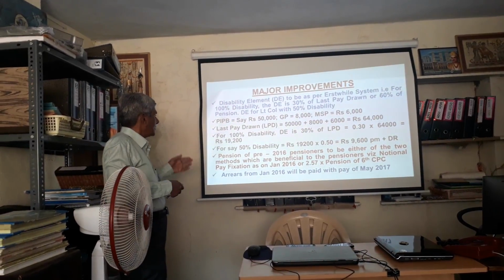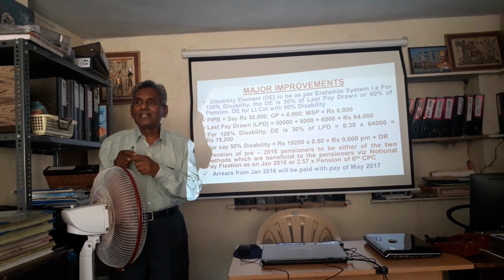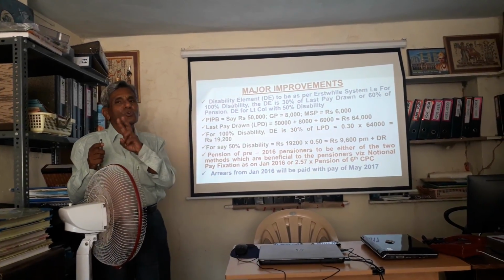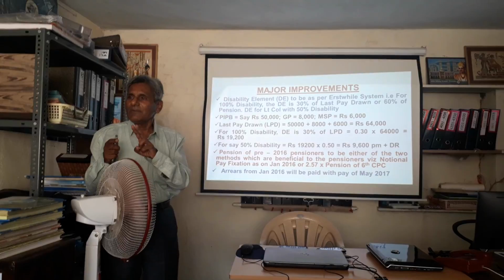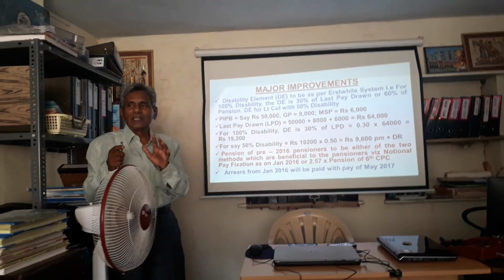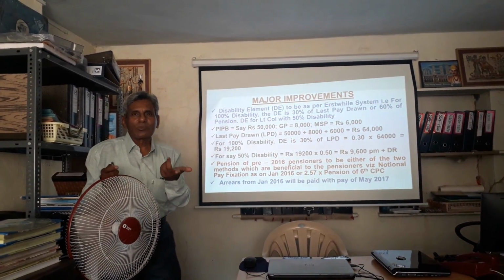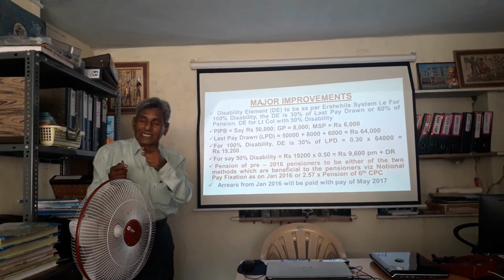Next is pension of the pre-2016 pensioners, where we are affected. It will be decided by 2 methods. One is known as the Notional Pay Fixation Method, another is by the 2.57 method. Whichever is beneficial, that pension is the one which is going to be given to you from January 2016.